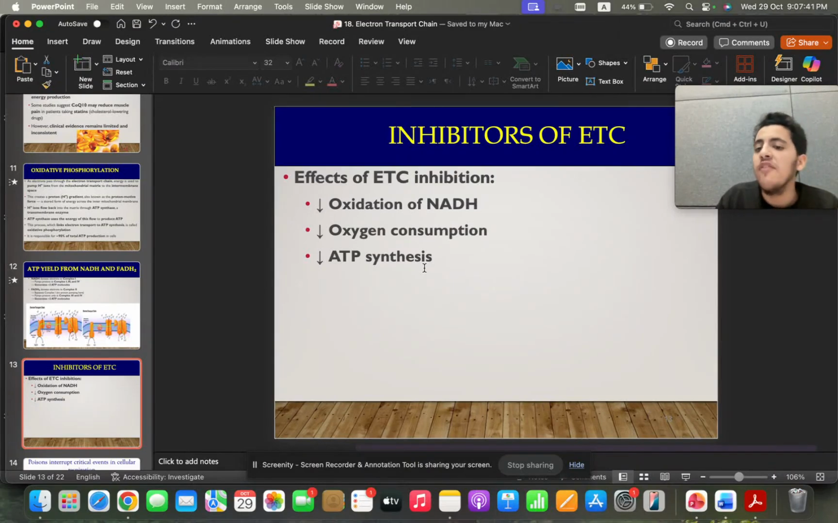Going there, we have inhibition of the electron transport chain. If I have inhibition of the electron transport chain, I will have less synthesis of ATP. Oxygen will not be used, so there's less oxygen consumption. And NADH will not be oxidized, so oxidation of NADH will reduce.